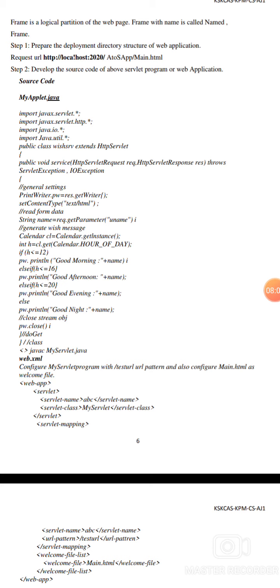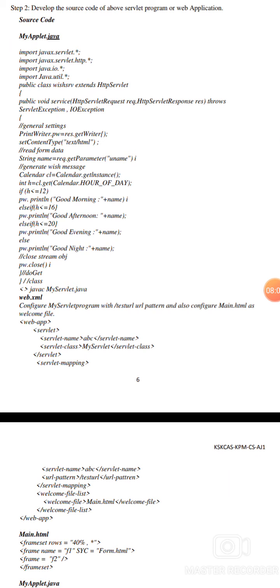public void service(HttpServletRequest req, HttpServletResponse res) throws ServletException, IOException { PrintWriter pw = res.getWriter(); We define res.setContentType("text/html"); String name = req.getParameter("uname"), meaning username.